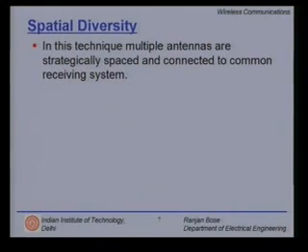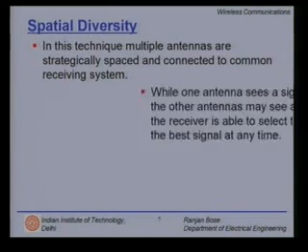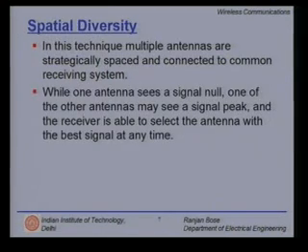Let us talk about spatial diversity. In this technique, multiple antennas are strategically spaced and connected to a common receiving system. While one antenna sees a signal null, one of the other antennas may see a signal peak, provided the signals are not correlated.